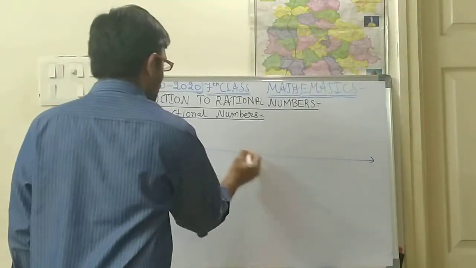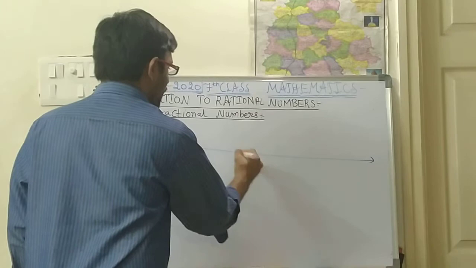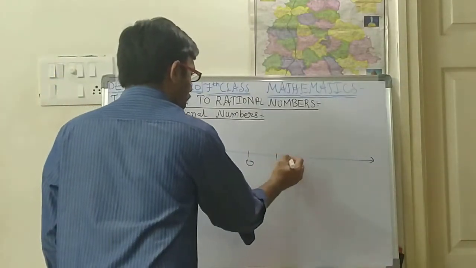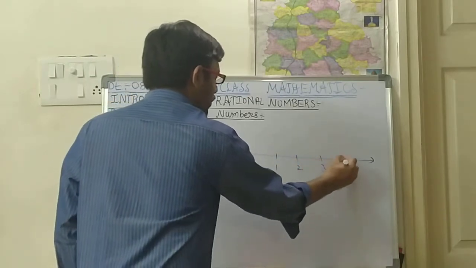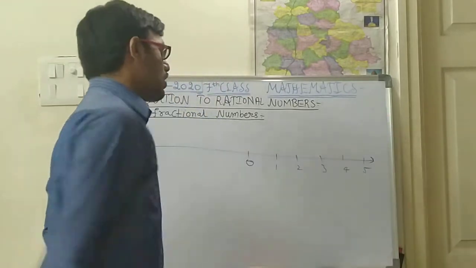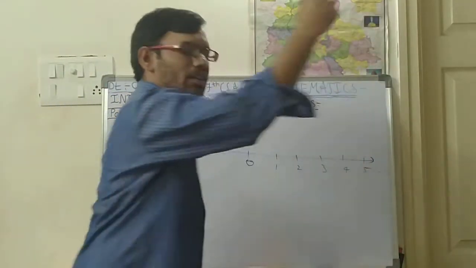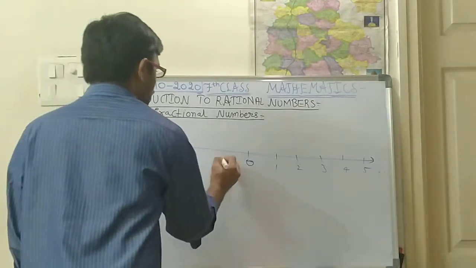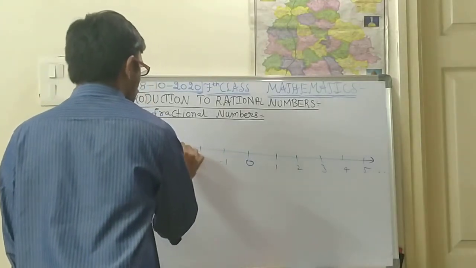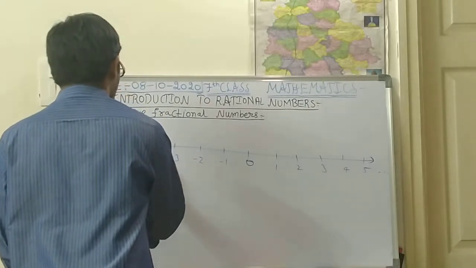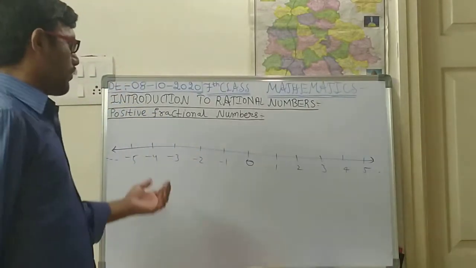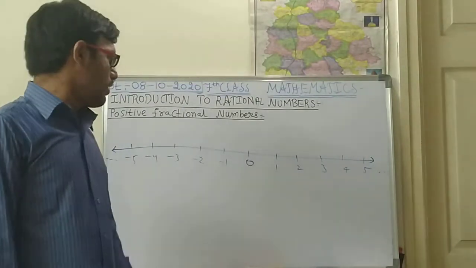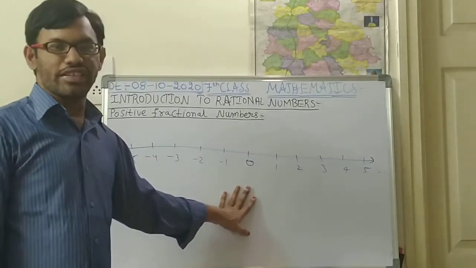Suppose this is the number line. Exactly in the middle there will be 0. Is it right children? After 0 come 1, 2, 3, 4, 5, and not only up to 5, the continuation goes on from 5. On this side, -1, -2, -3, -4, -5, and so on. On the left side also there will be an infinite number of numbers. Now you are seeing all the integers.